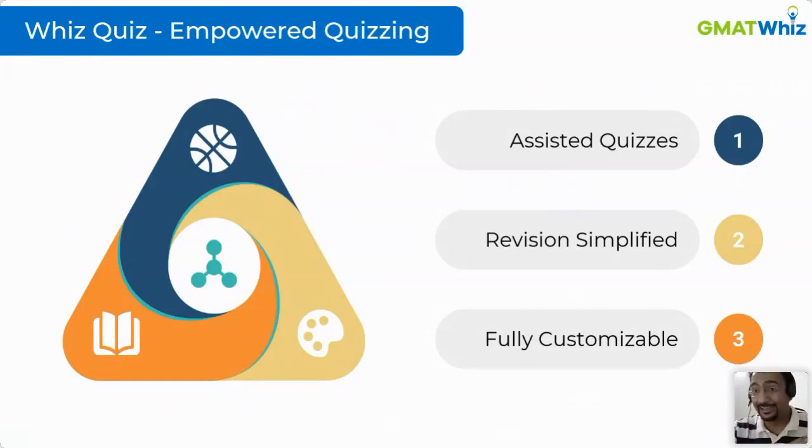Even earlier, our quizzing platform was comparable to the best quizzing platforms in the world. When I say the best, among our competitors, we had the best quizzing platform. We have taken it to the next level. We don't just want to play with UI. We don't just want to play with, let's say, marketing budget and say, okay, we have done these amazing things. We want to give real beneficial inputs to you. And that's when we came up with this idea of assisted quizzes. Okay, what is assisted quizzes? Assisted quizzes is where you can actually create a quiz based on your weaknesses.